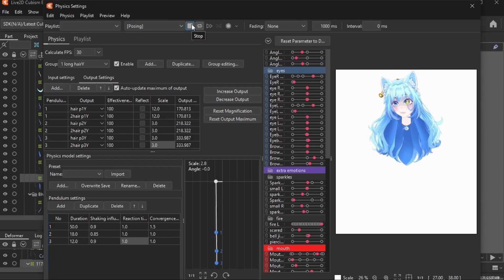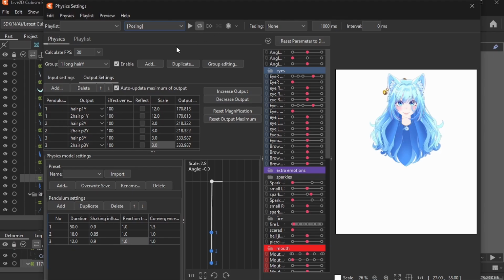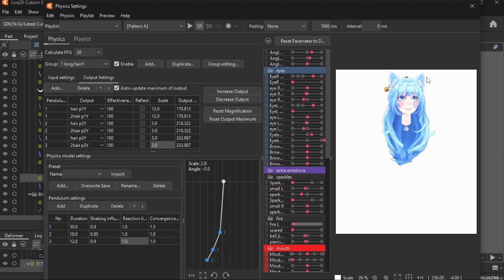Turns out, I accidentally clicked the pattern B animation button. That's all it took. One misclick to almost give me a heart attack, thinking I had broken everything.